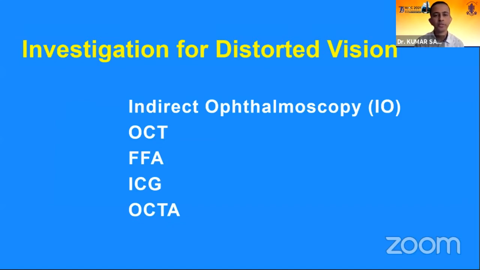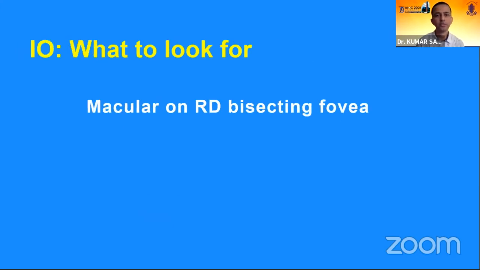So what are the investigations? Indirect ophthalmoscopy, OCT, FFA, ICG, and also OCTA. Yes, it is important to do indirect ophthalmoscopy in a patient who complains of distorted vision, because if a macula-on RD is just bisecting the fovea, the patient will still have 6/6 vision, N6 vision, and will just see distortion of objects. So 6/6 vision with macula-on RD can have distorted vision. That's why indirect ophthalmoscopy and detailed examination of the periphery is very important.